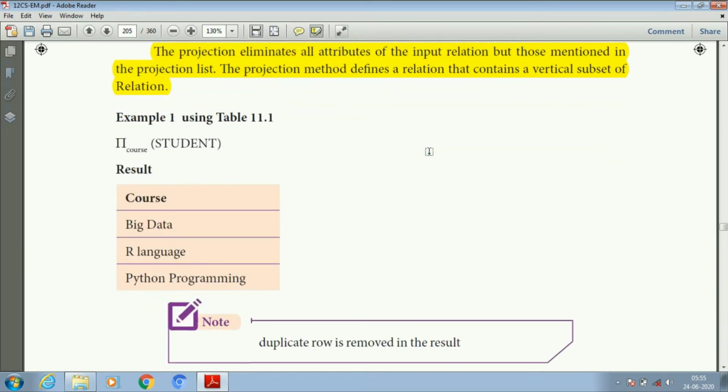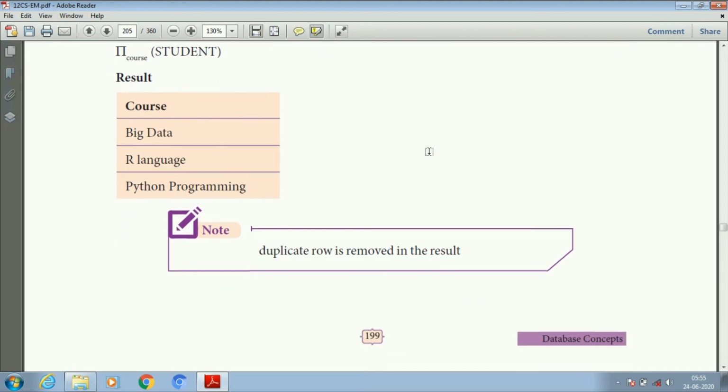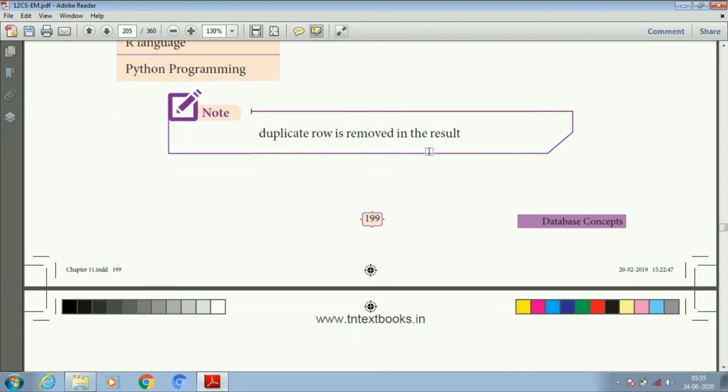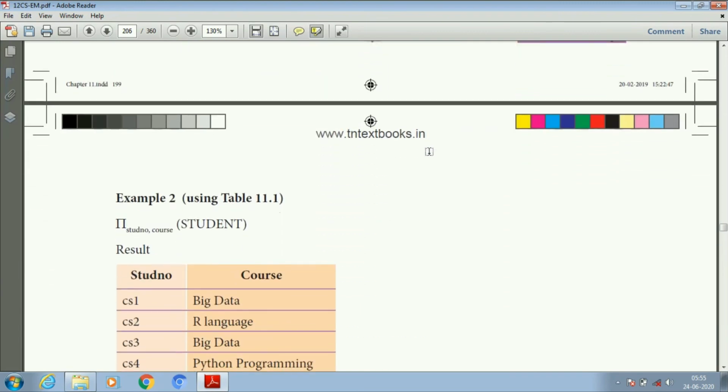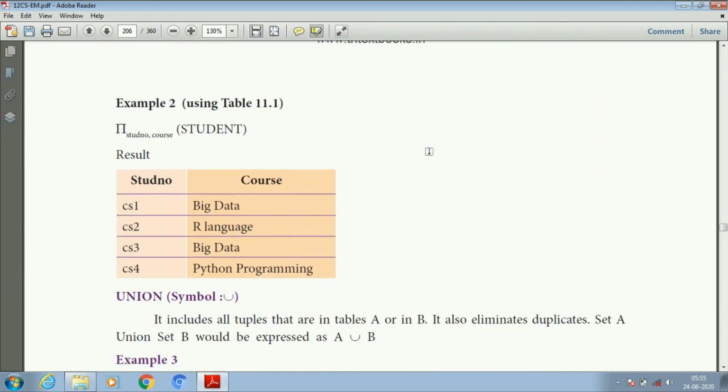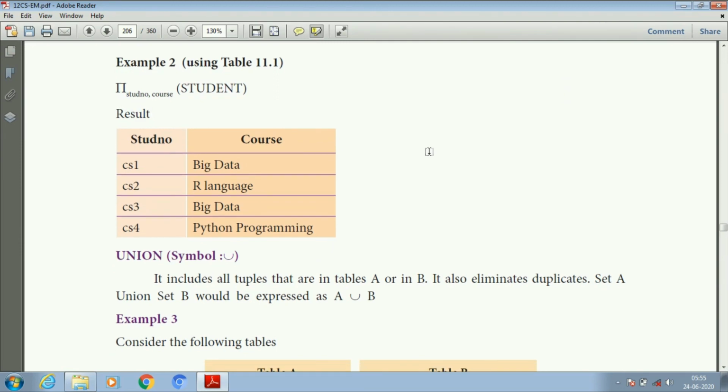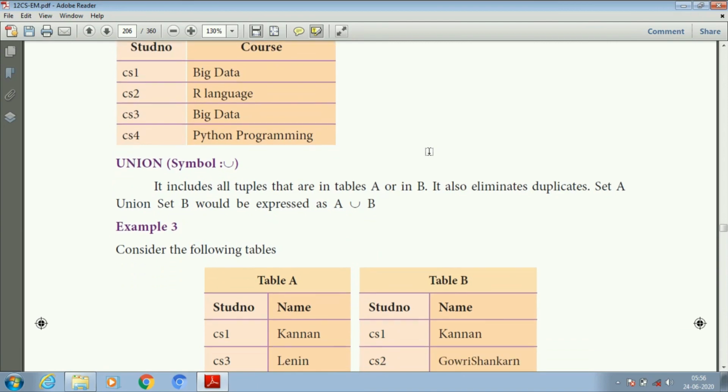So here the example is projecting the course of student. What are the courses occurring for the student? There are three courses in the above table. So what are the three courses? Big data, R language, Python programming. So the courses provided by the student are displayed after applying this projection statement. Next, see the next example, student number and course. So just explain on the basis of column.